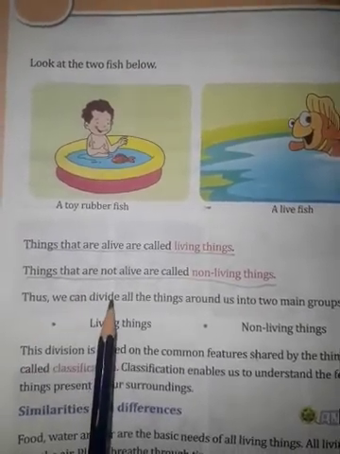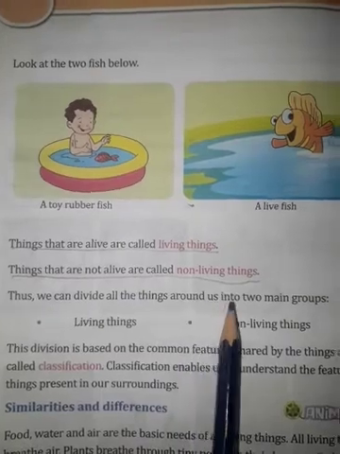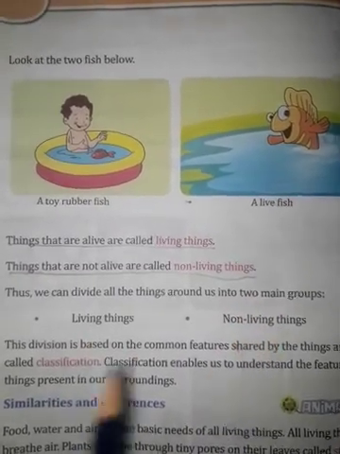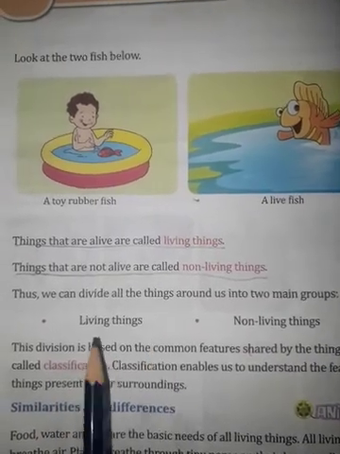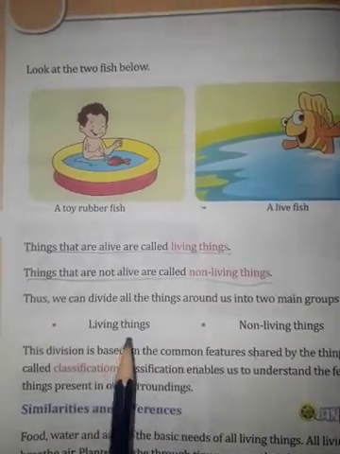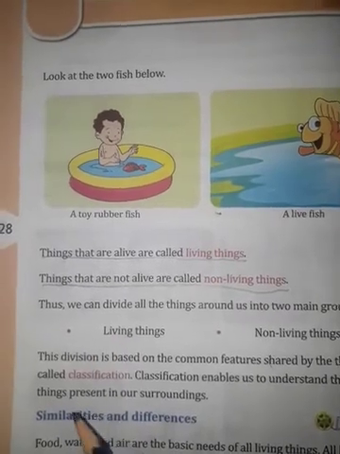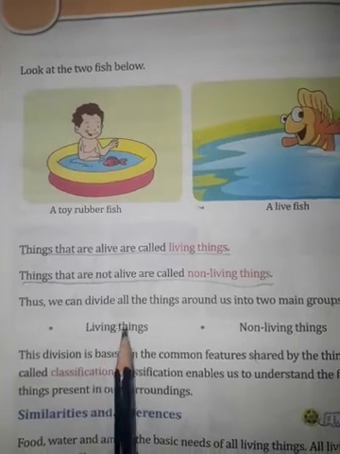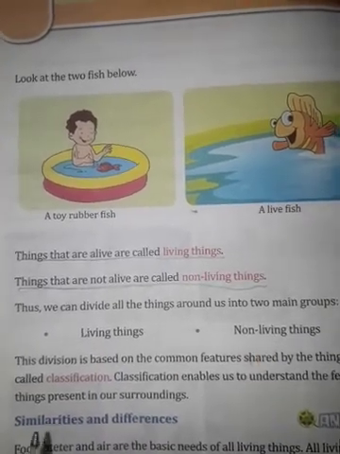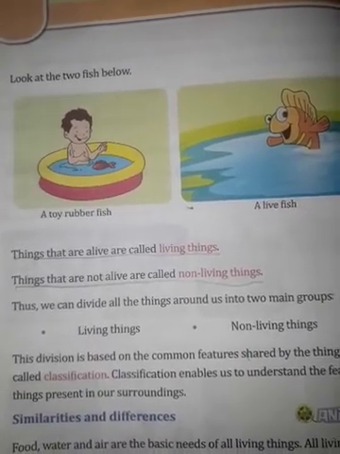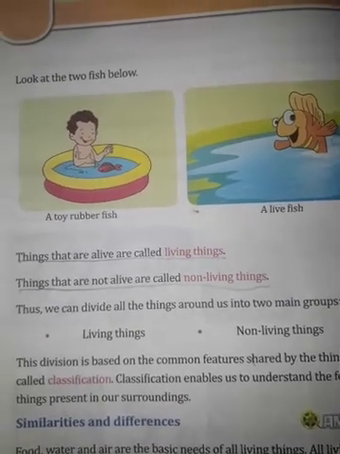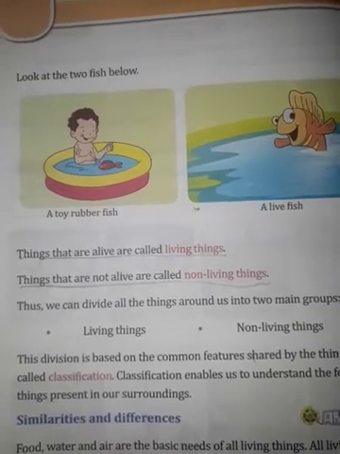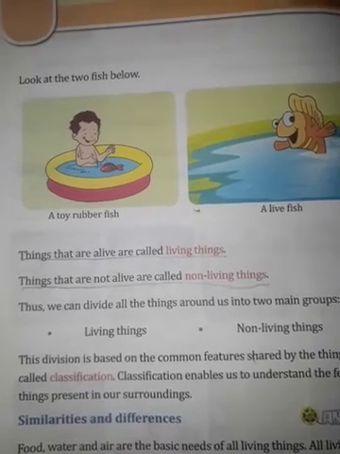Thus we can divide all the things around us into two main groups, living things and non-living things. We see a lot of things around us: plants, house, wood, leaf, water, tank.